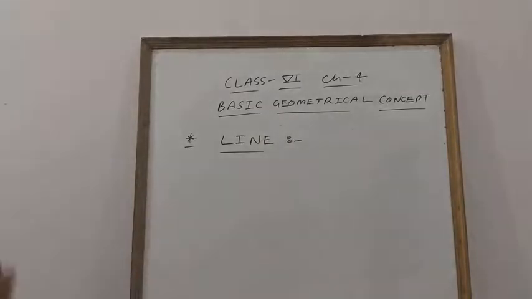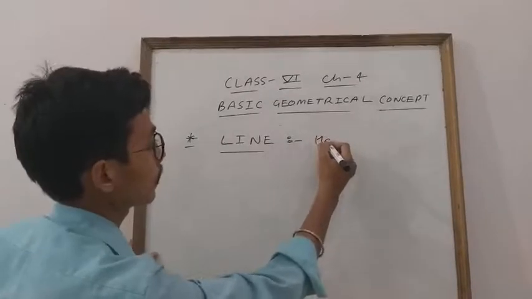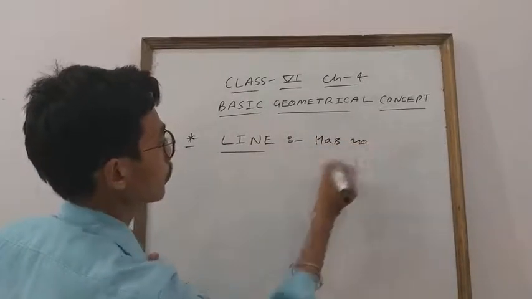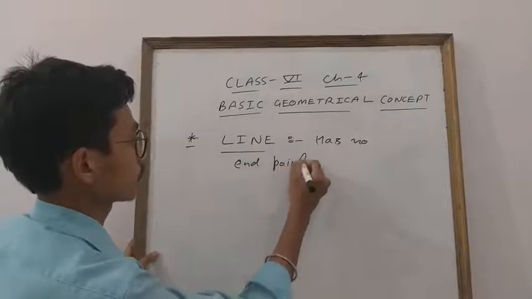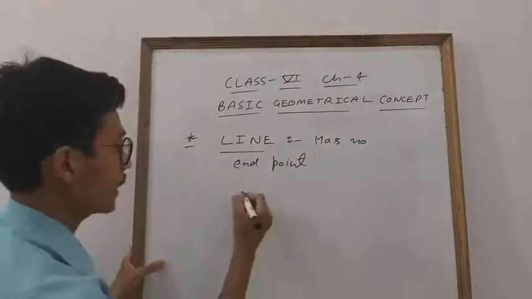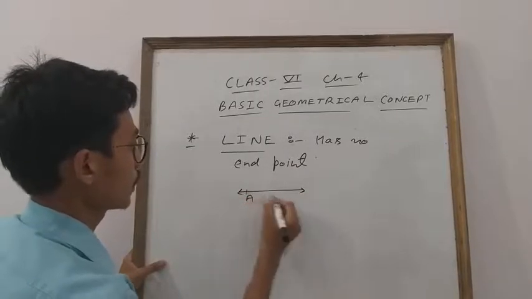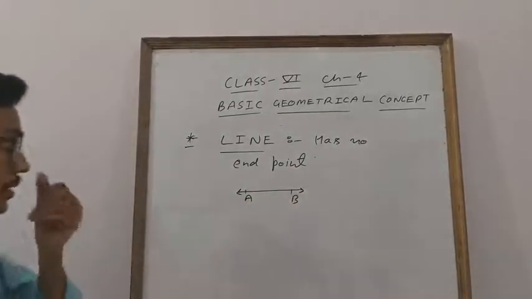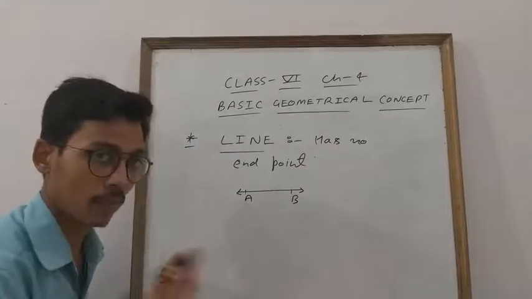So everyone knows that a line has no fixed point, that is, a line has no end point. For example, students, like here I am drawing. This is your A, this is B. So this is an example of a line. What is a line? A line has no end point.